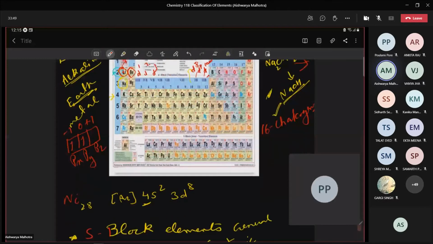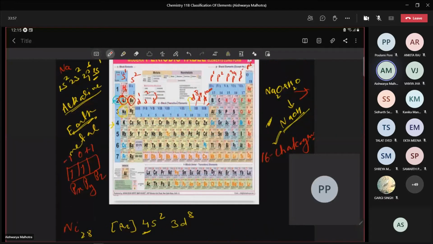Okay. After this p block, start writing about d block. Now look here, friends. Group number 3 to 12. Quickly write the electronic configuration for, say, vanadium. What is the atomic number of vanadium? 23.